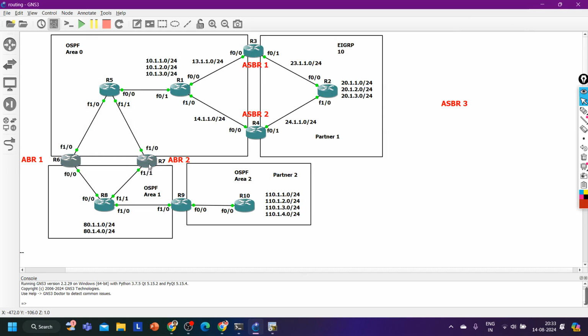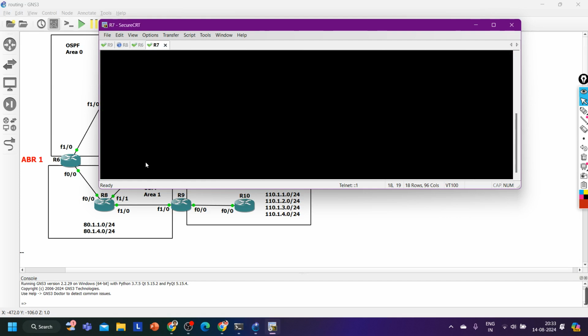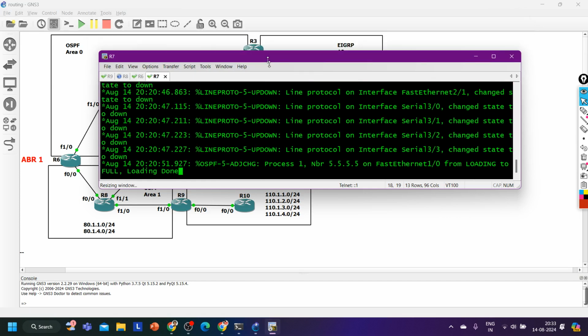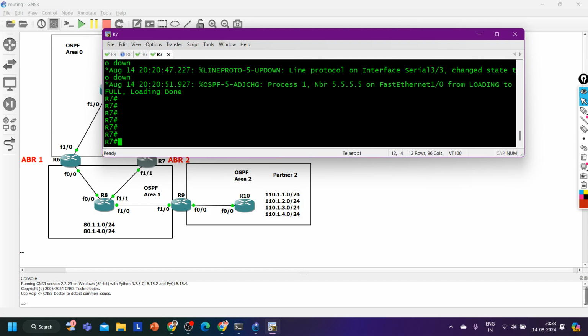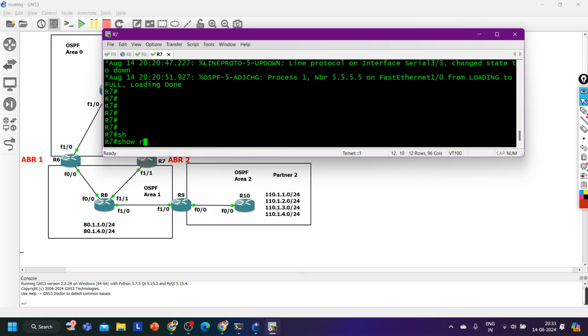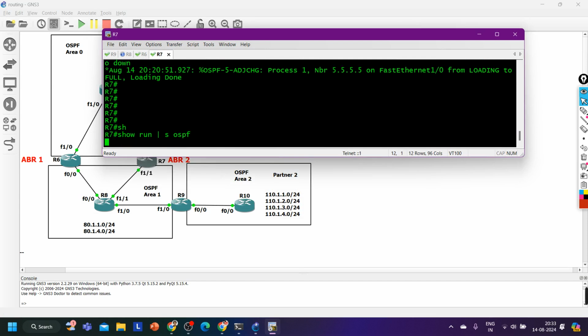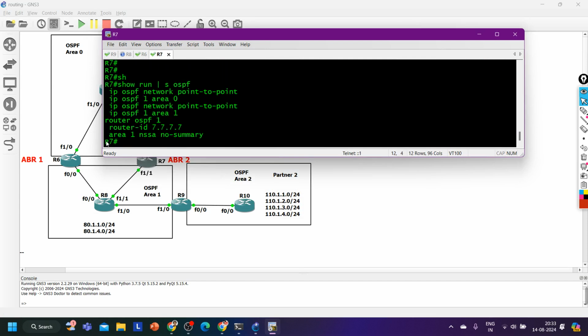I have to do the same thing on router number 6 and on router number 7 also. These are my ABR routers, and I think area 1 is a stub area on these routers. So show run | section ospf, NSSA.